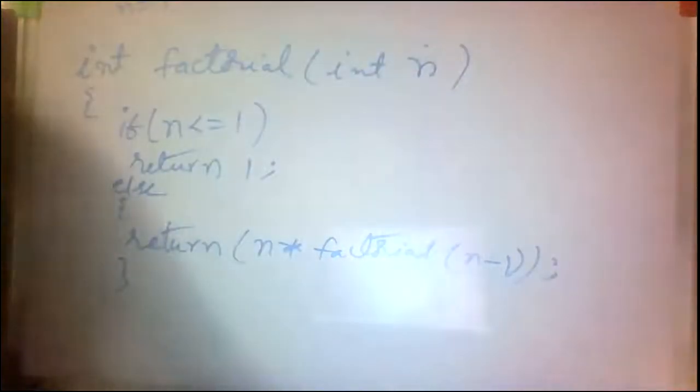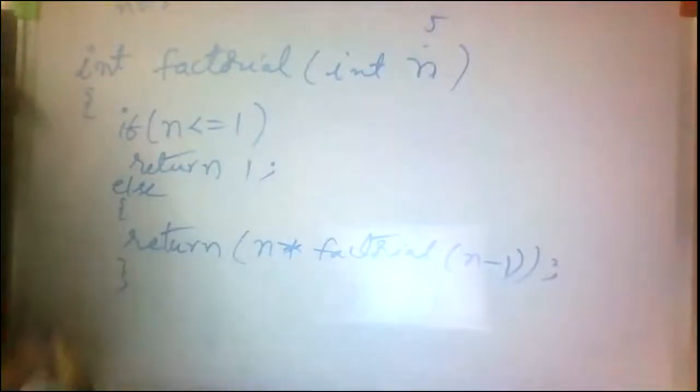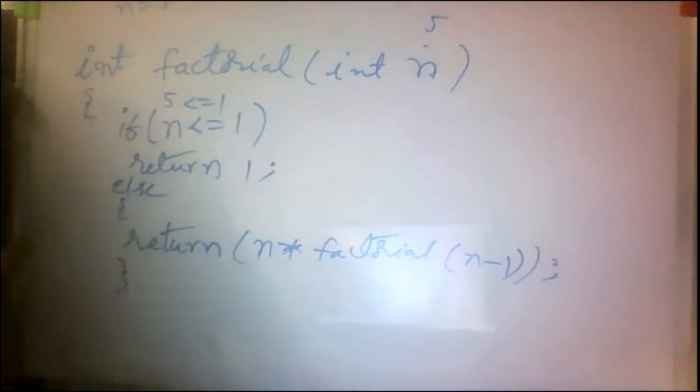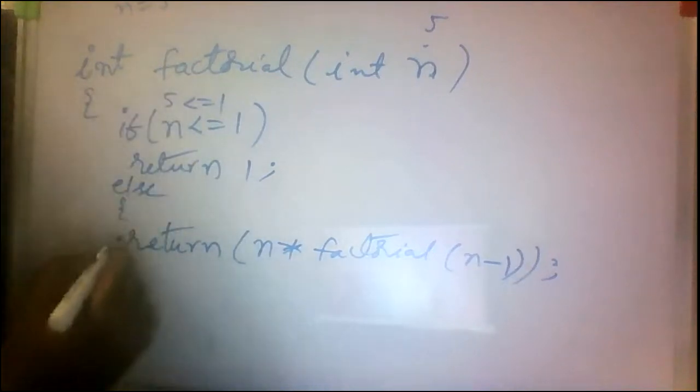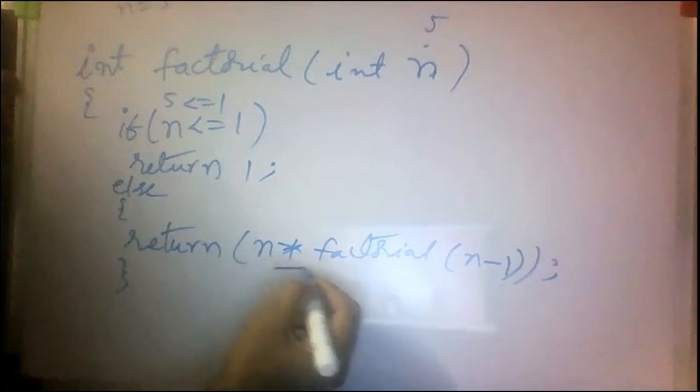Then simply n value equal to first time 5. It received 5 from the main function. 5 less than or equal to 1. Condition true or false? False. Yes. Then control goes to the else statement. Return of what is this statement?